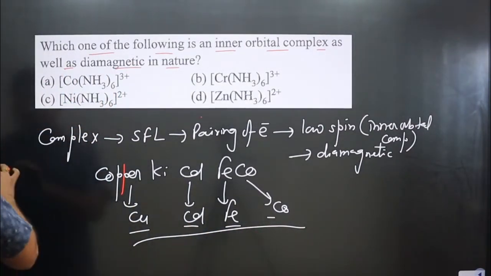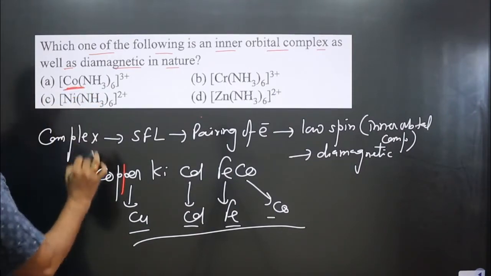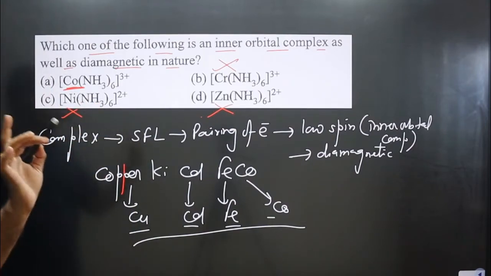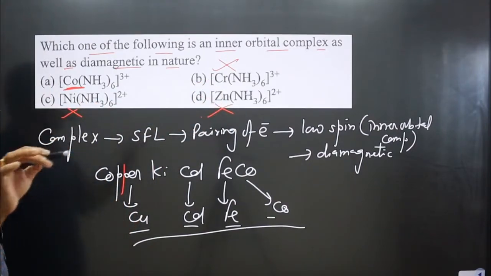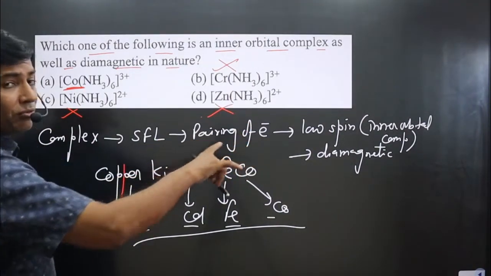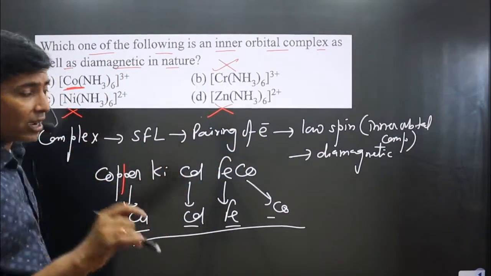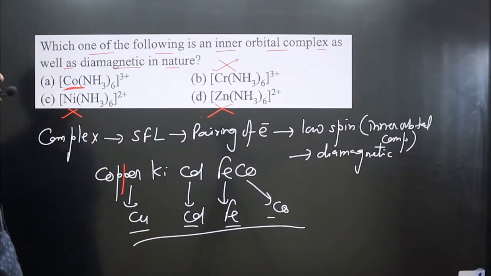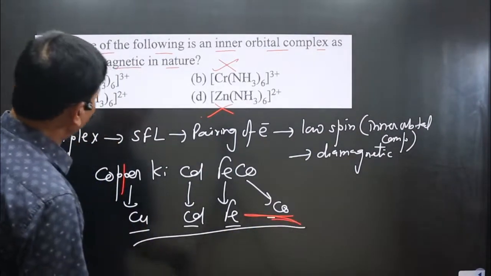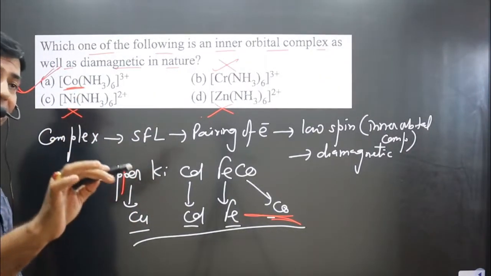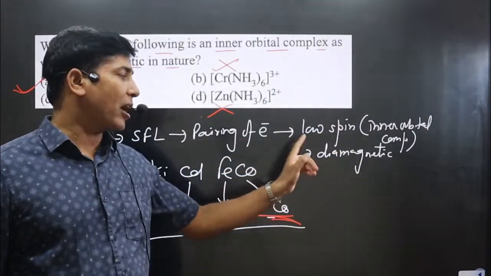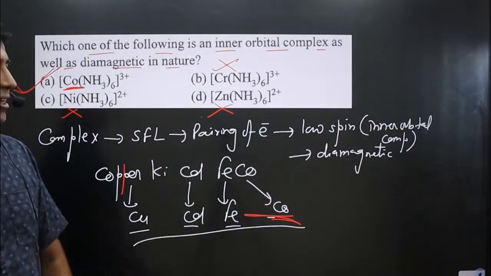So you can see we have chromium. No, sorry, cobalt is given here. Chromium, no, zinc, no, and nickel. You can see ammonia with chromium, zinc as well as nickel will act as a weak field ligand in which there is no pairing of electrons, and it will form a high spin or outer orbital complex, which will be paramagnetic by nature. Only option A is there in which cobalt is given, in which ammonia acts as a strong field ligand causing pairing of electrons, forming a low spin or inner orbital complex, and that complex will be diamagnetic by nature.